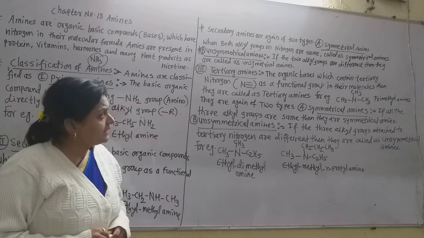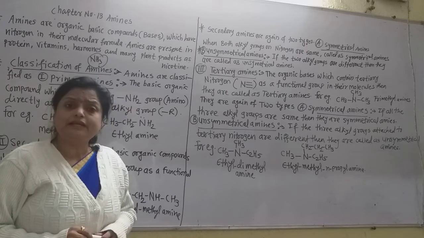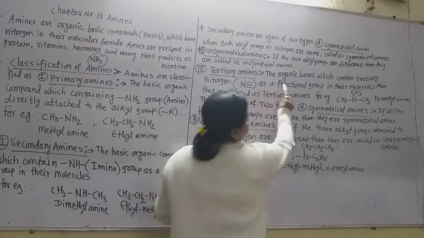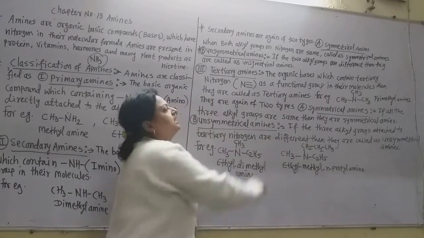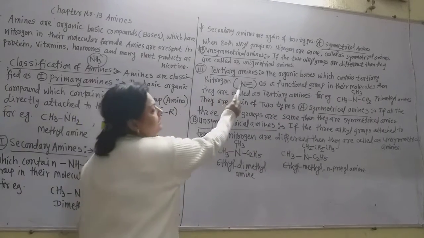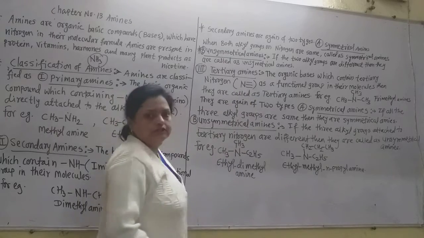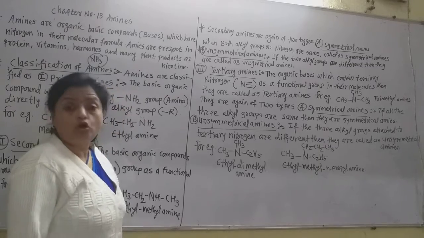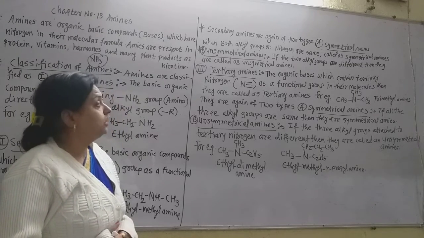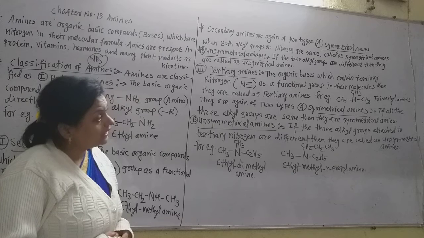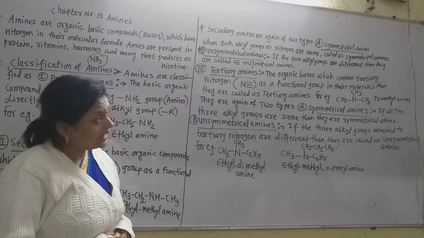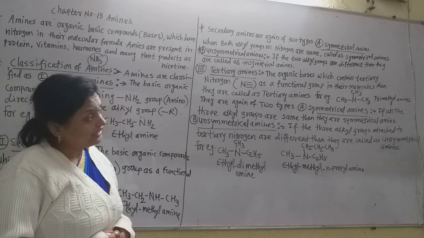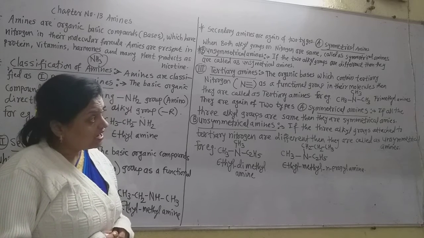Now see the definition of tertiary amines. The organic bases which contain tertiary nitrogen, that means N triple bond, where all the 3 hydrogen atoms are replaced by the alkyl group. This is the functional group of tertiary amine. In their molecule, then they are called the tertiary amine. For example, I write here trimethylamine. All the 3 alkyl groups are methyl group, so it is called trimethylamine.